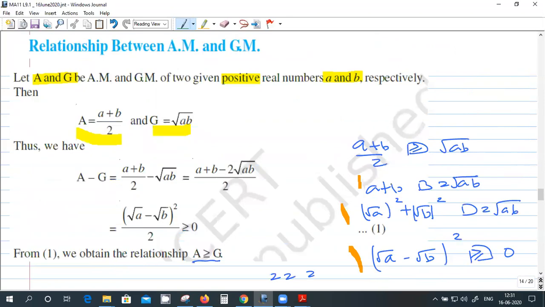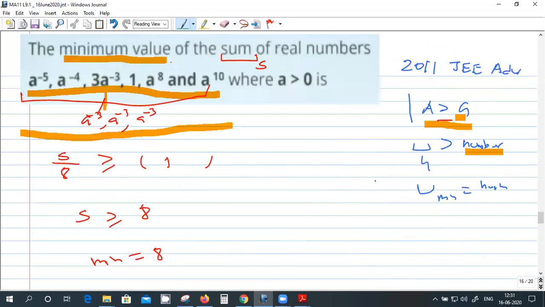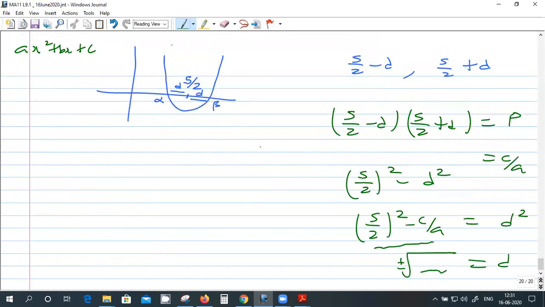We have defined arithmetic progression and geometric progression, right? Similarly, there is one more progression called harmonic progression. You heard of it? This is called HP.